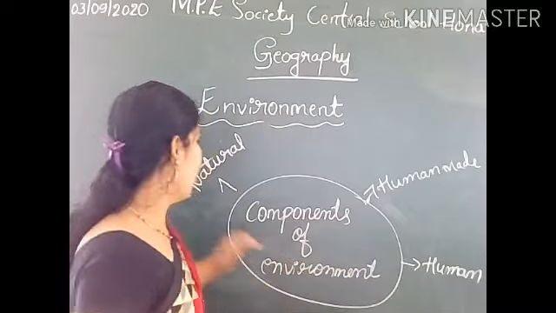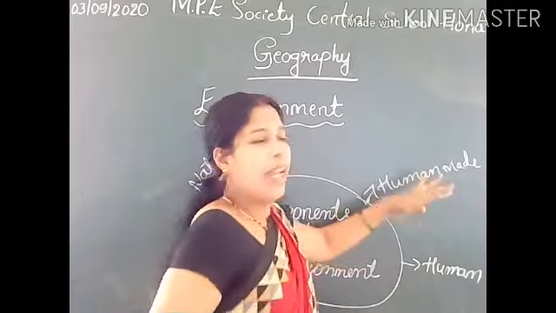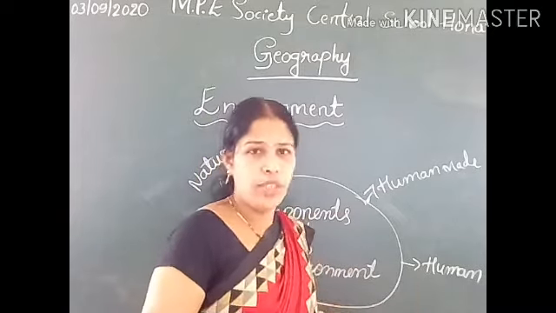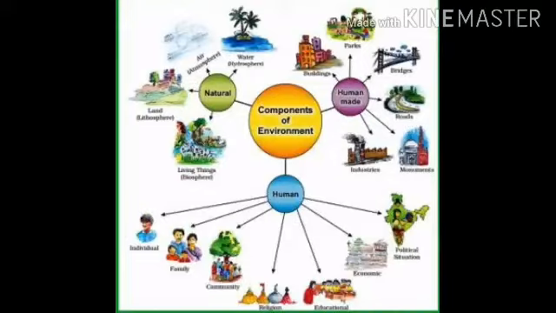The components of environment are natural, human, and then human made components. There are mainly three components of the environment. They are natural, human, and human made components.